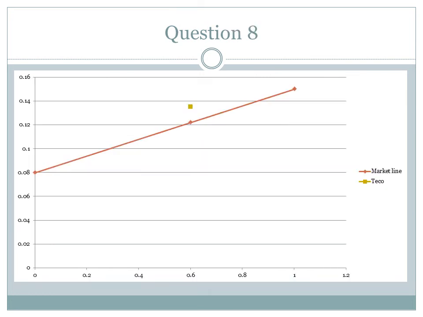Question 8 asks to graph TICO's expected rate of return as well as TICO's required rate of return. Because TICO's expected rate of return is above the required rate of return, investors should consider TICO undervalued and should purchase the stock.